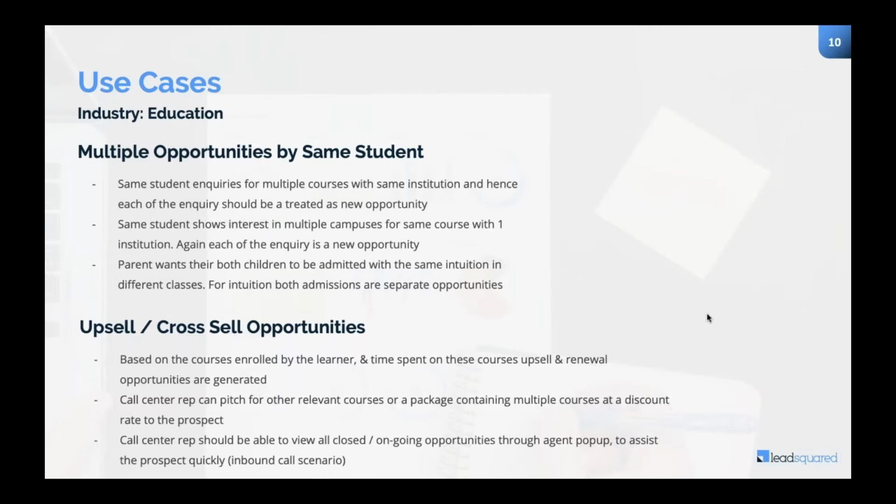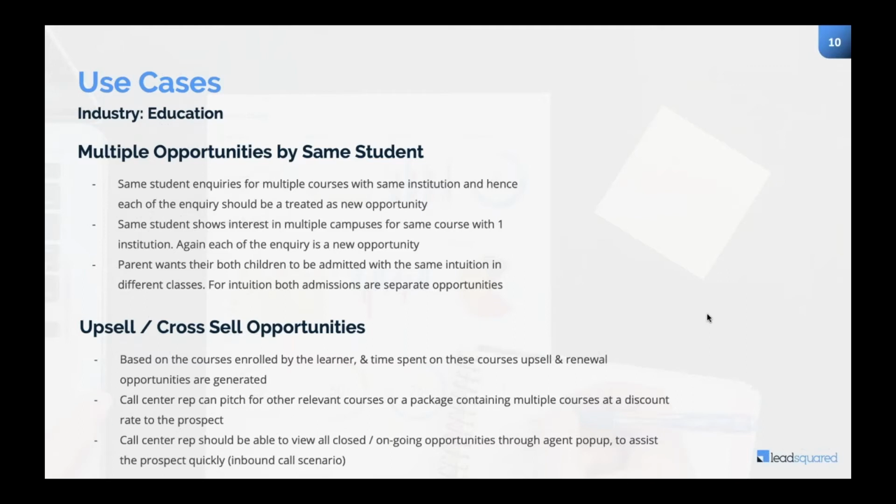Coming to use cases, so in education, it's pretty straightforward that one student either buys one course or multiple courses. In case he's buying multiple courses, each of it is a unique opportunity with that particular student. Then the other one which we discussed initially, that each interest shown by the student in various branches of a particular university can be treated as different opportunities.